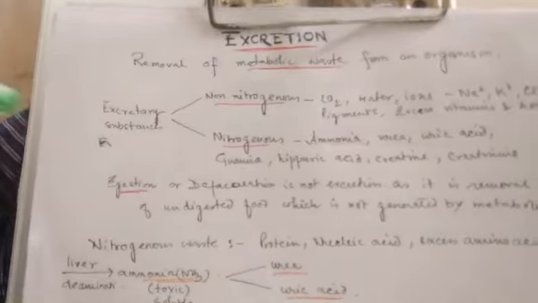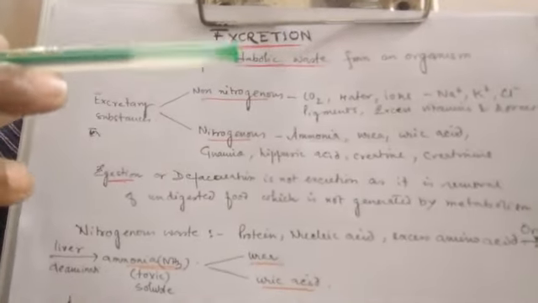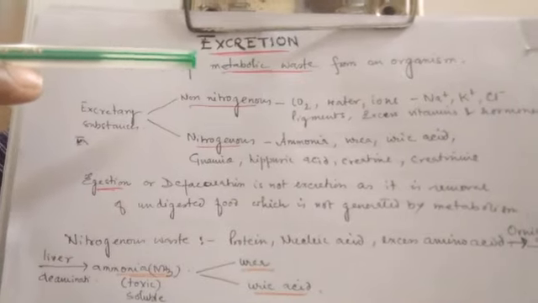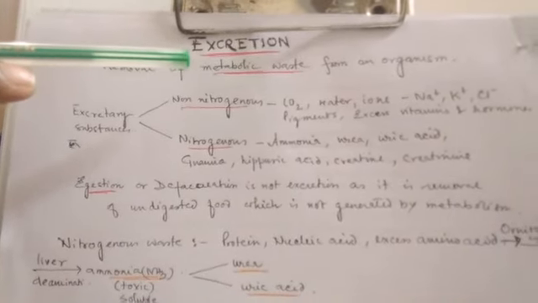Hello students. So today we are going to discuss the excretory system. At first we will discuss the excretory products, what they are, how they are classified, and what the organisms are according to the basis of the excretory products. So students, today we will discuss excretion. First of all, we will discuss what is excretion. Now what is meant by excretion?